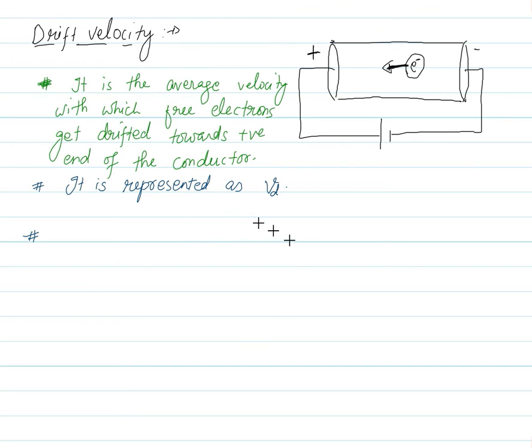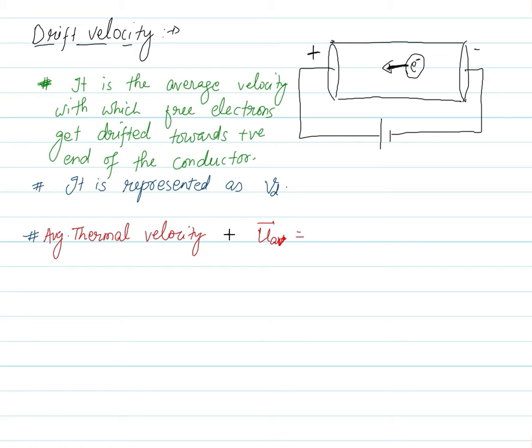Fine. And now check the expression, check the derivation. First of all, I would consider thermal velocity. If you remember, in the first lecture we had discussed the concept of thermal velocity, and we have already discussed the average concept. We know that the average thermal velocity is supposed to be zero. I had told you, try to recall that concept. Why is the average zero? The thermal velocity concept is introduced when there is no battery.